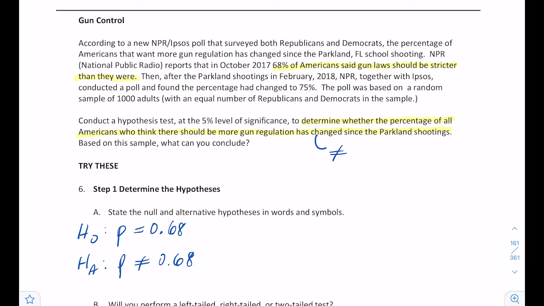In words, my null hypothesis says that the proportion of Americans who think gun laws should be stricter is 0.68. And my alternative is that the proportion of Americans who think gun laws should be stricter is different than 0.68.